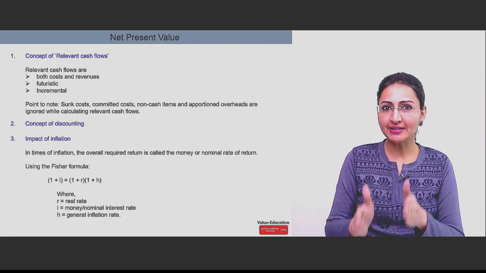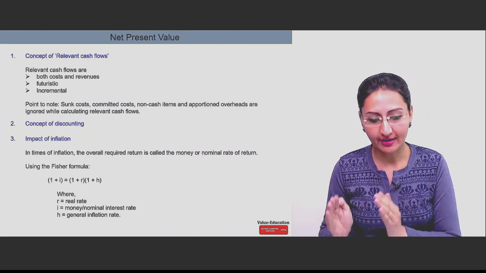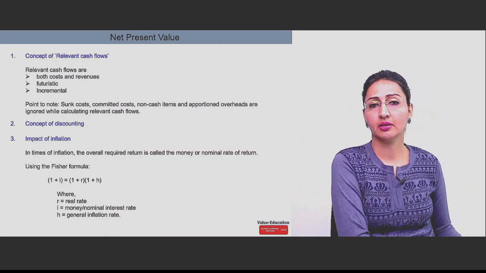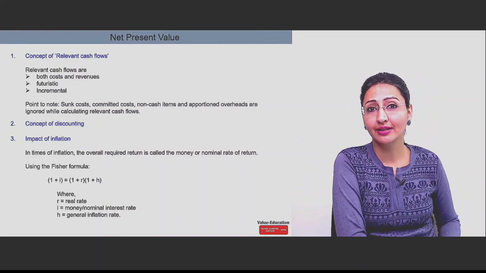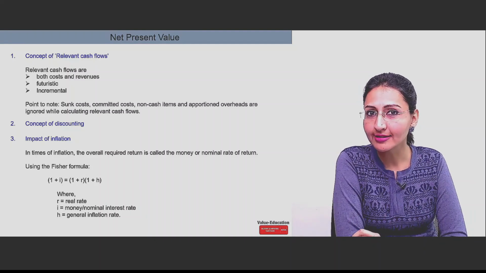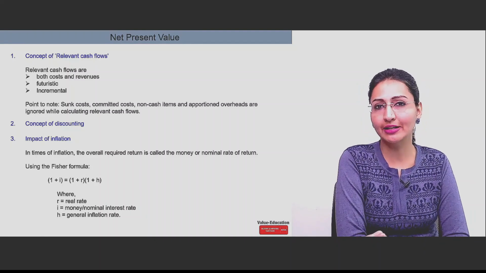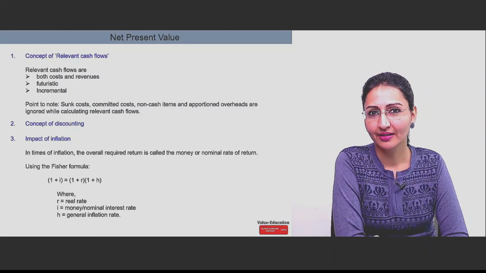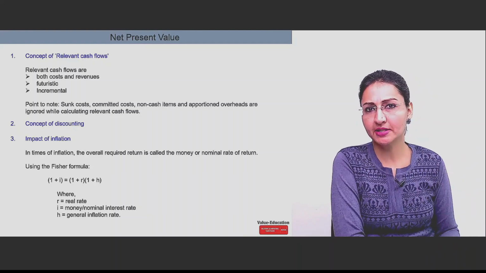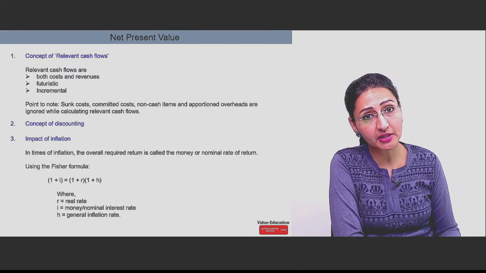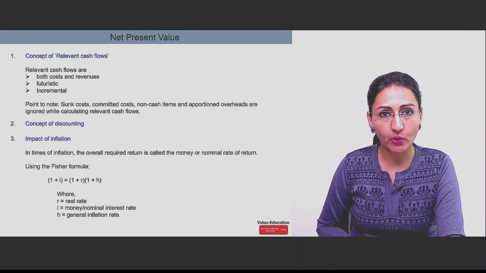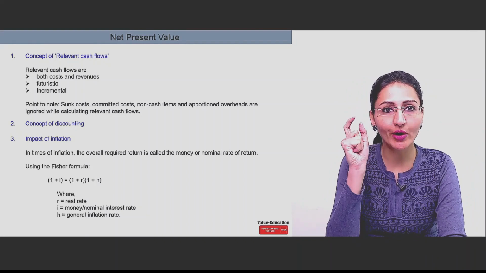So 1 plus I is equal to 1 plus R, where R is the real rate. Now inflate it. By what rate? Rate of inflation. So multiply it by 1 plus H. H is your inflation rate, general inflation rate. That means here, if the real rate is, let's suppose, 8% and inflation is 10%, so you take 1 plus 0.08, 8% is 0.08.